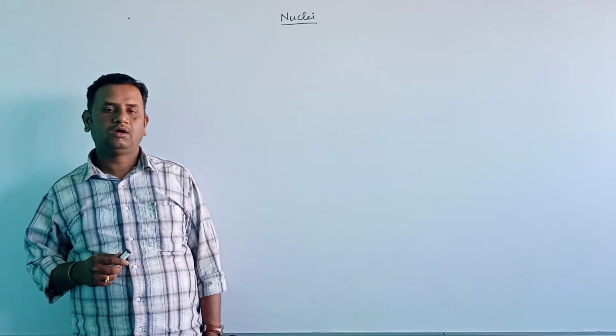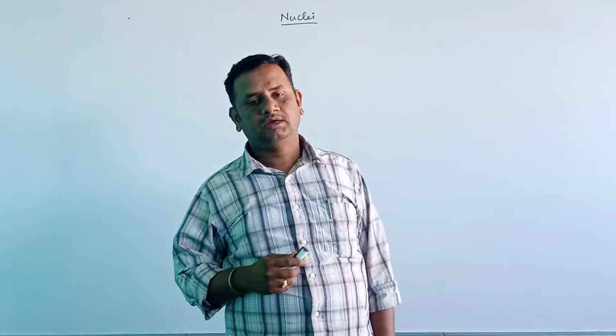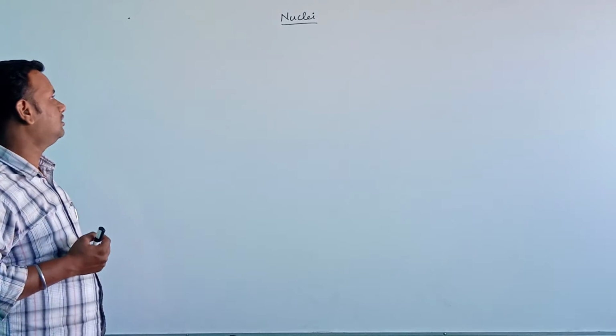Hello, good morning, students. In the previous video, we discussed the law of radioactive decay and some of the properties of the radiations, that is, rays. We discussed the three types of rays emitted during radioactivity: alpha ray, beta ray, and gamma ray. We also discussed a few properties of these rays. Now let us continue with the next topic.